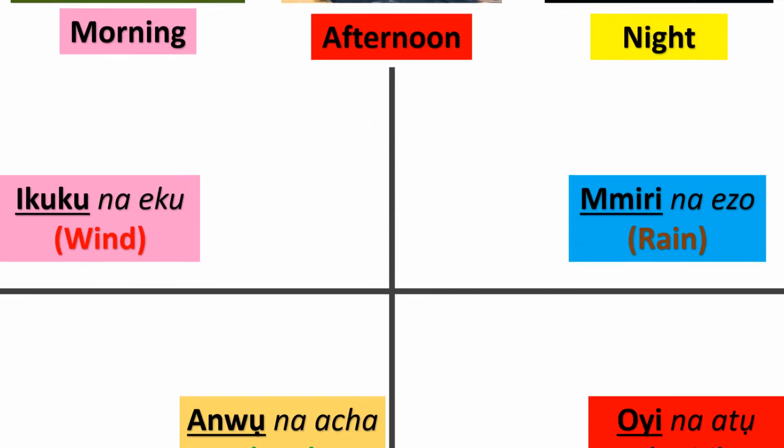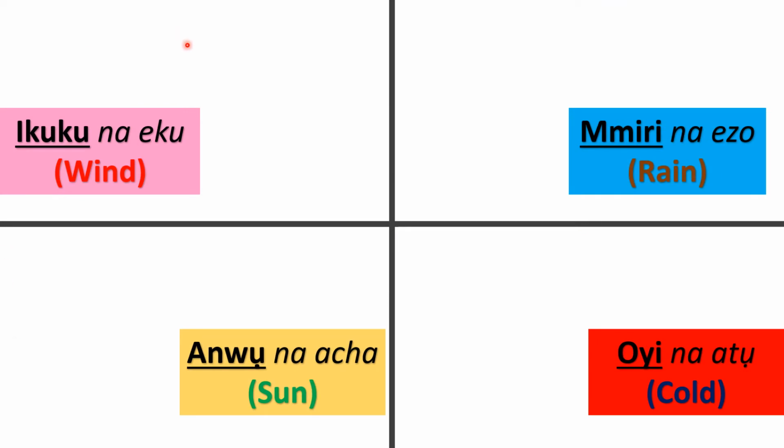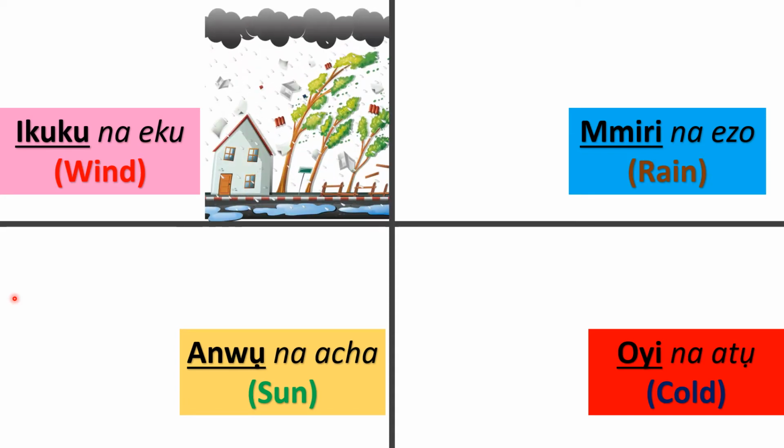And the next thing we'll look at is weather. Weather bụ ihu igwe. So anyị nwere ikuku. Ikuku bụ wind. So when you want to say that it's windy, you would say ikuku na-eku.